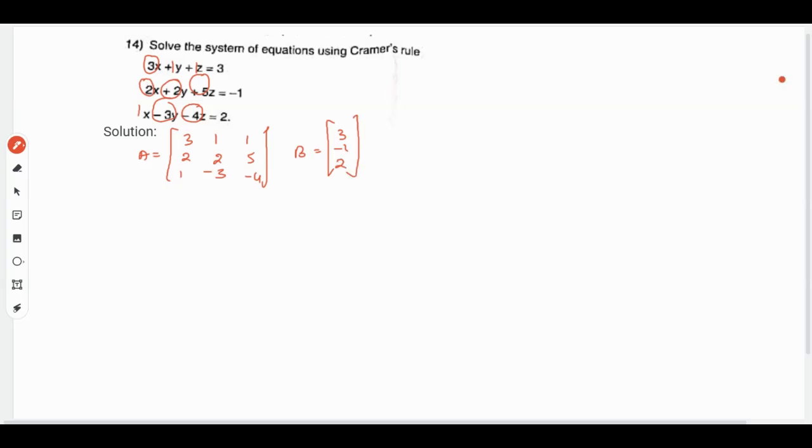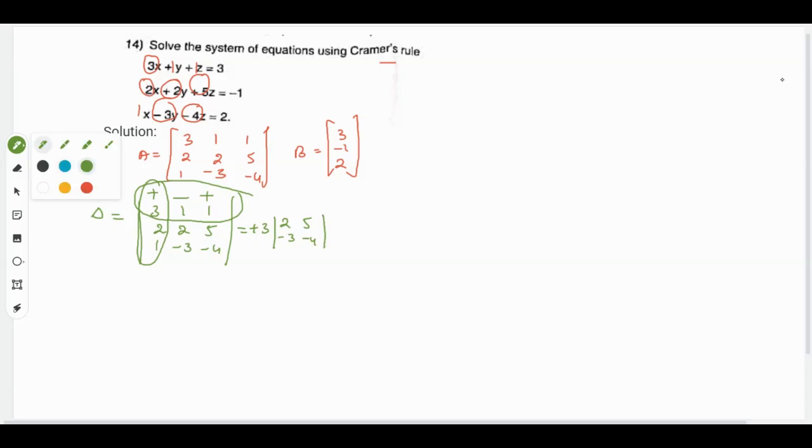To find by Cramer's rule, what should we find? First we should find the determinant of A. That will be 3, 1, 1, 2, 2, 5, 1, minus 3, minus 4. So the determinant of A will be, taking the first term, plus 3 times the determinant of 2, 5, minus 3, minus 4.